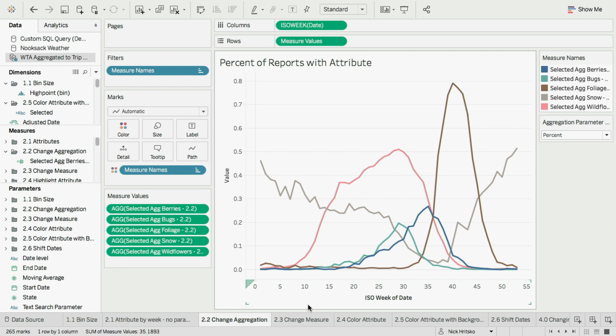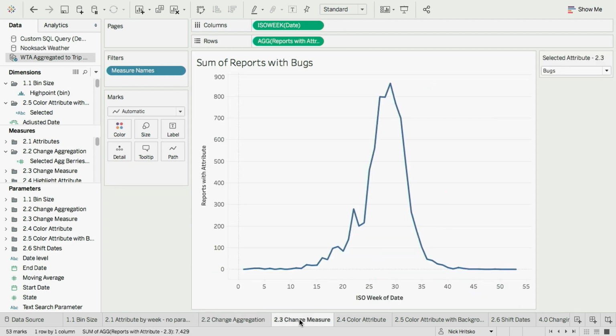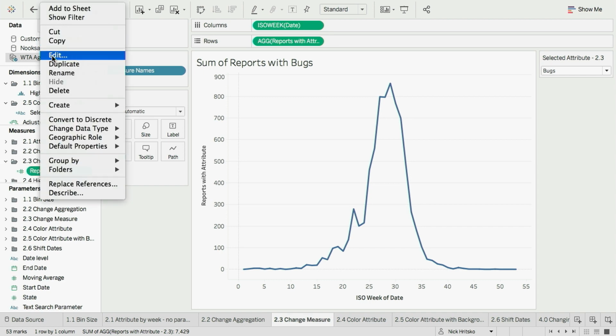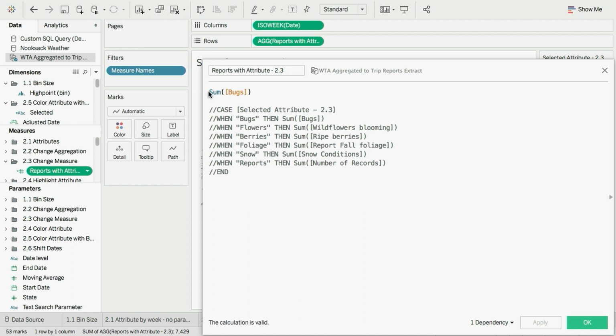So another thing that's really cool to do with parameters is change what measure you're looking at. So I'm going to use it to pick which measure we're looking at one at a time. You might use this if you're trying to look at profit versus sales versus revenue, and letting somebody have that control to switch out those measures. So all I have to do here, once again, we're back to making case statements in a calculated field, and I want to draw your attention to one interesting piece of this.